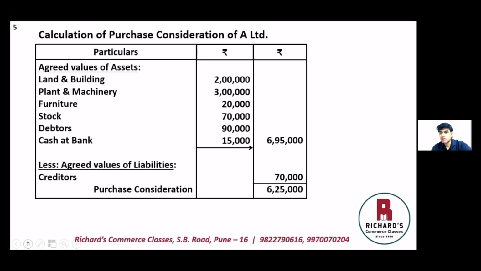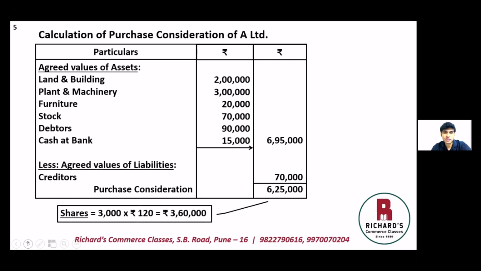6,25,000. Now, reading the next point, it is said purchase consideration is settled by shares and cash. So purchase consideration discharged by issuing 3,000 equity shares of 100 each at rupees 120 per share. So 6,25,000 is received, worth 3,60,000, that is 3,000 shares of rupees 120 each, and the balance in cash, which is 6,25,000 minus 3,60,000, and that is 2,65,000.